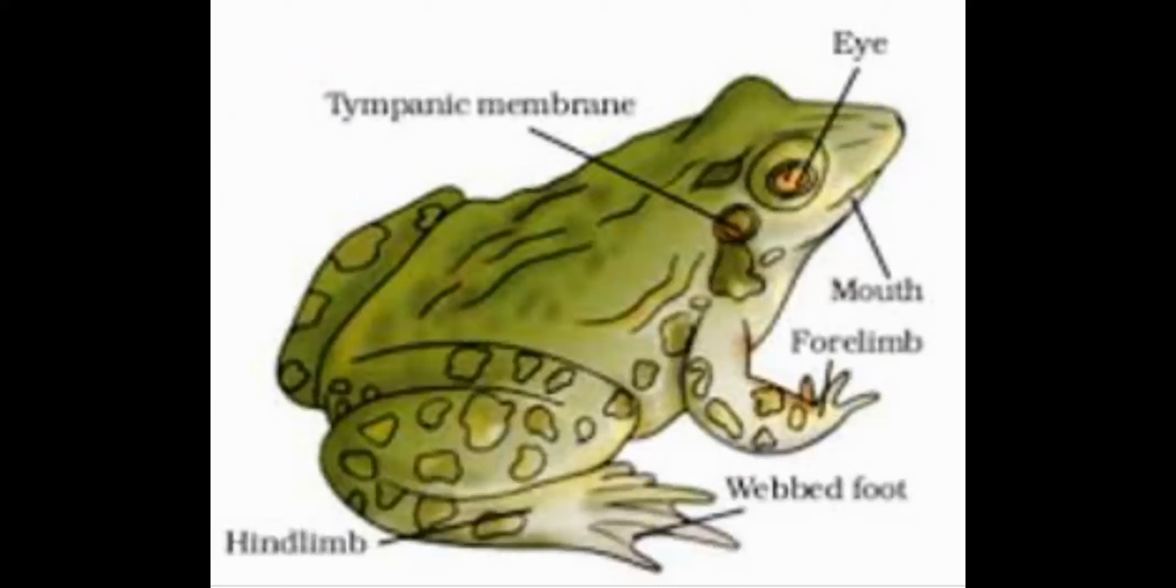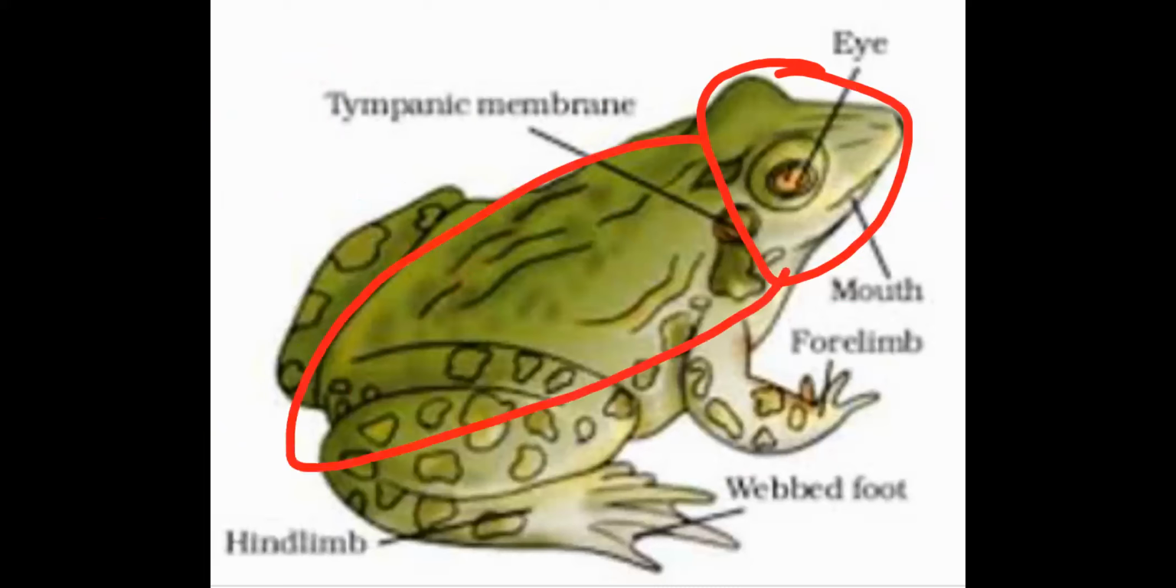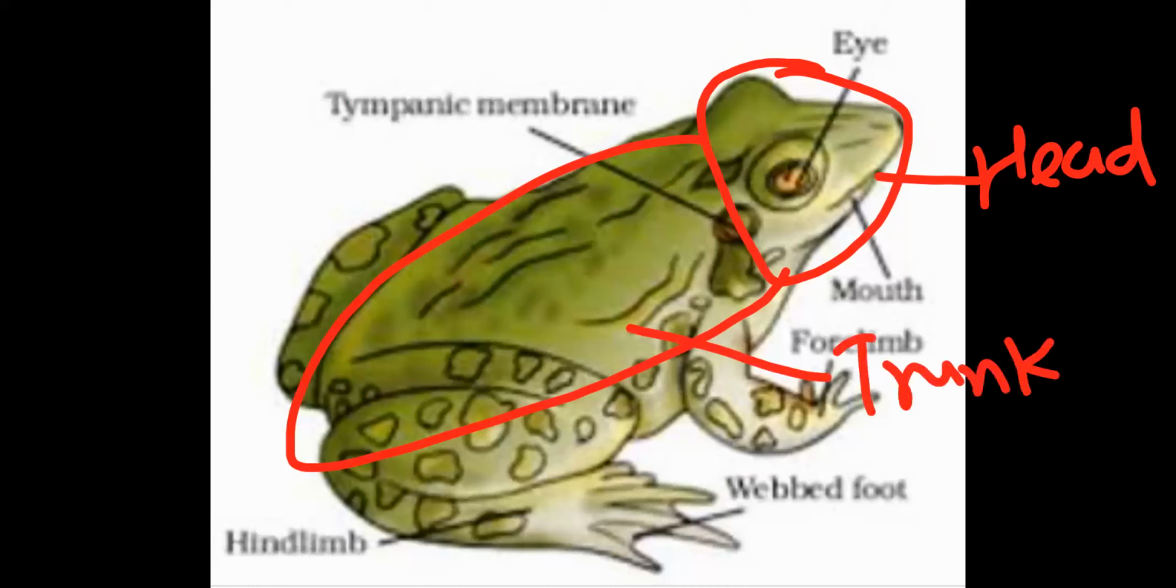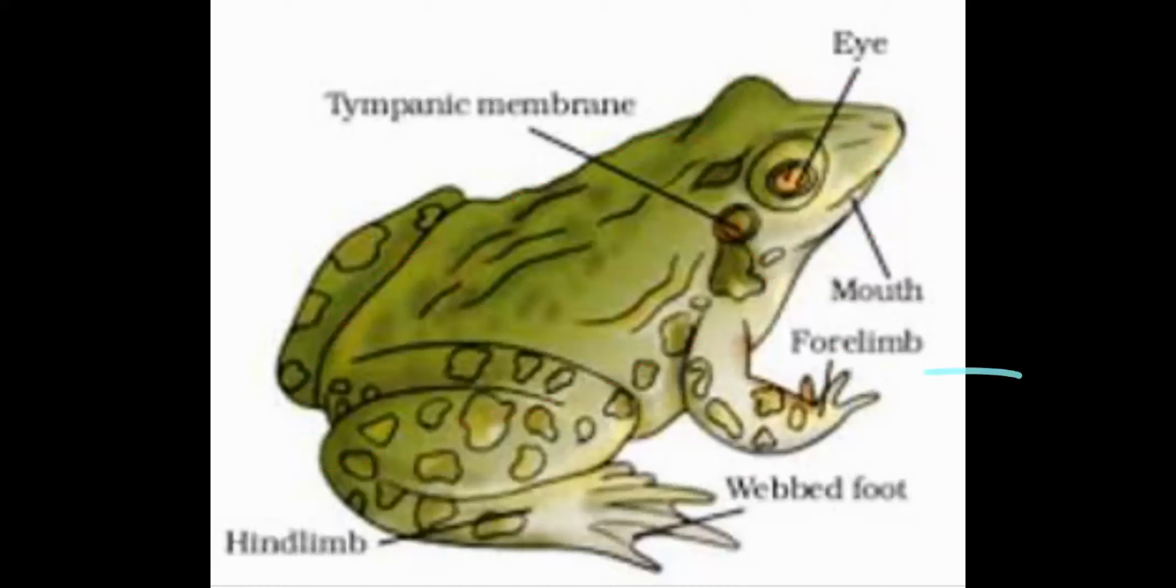Next point, the body of the frog is divisible into two parts. Here the main head region is there, and this entire part we call trunk. So the body of the adult frog is divisible into head and trunk, right? Neck region is absent, and in adult frog the tail is also absent. Larva tadpole has a tail, but in adult frog both neck and tail are absent.